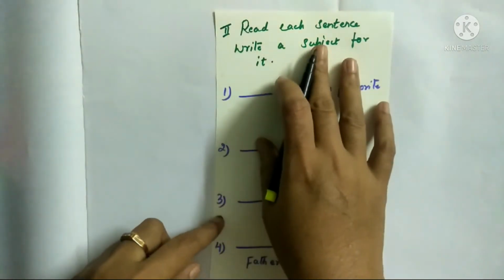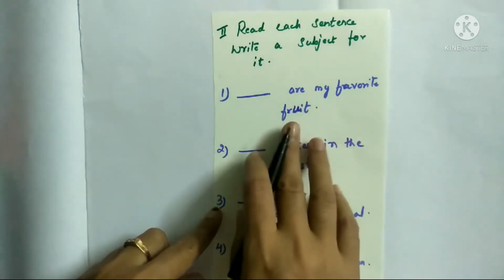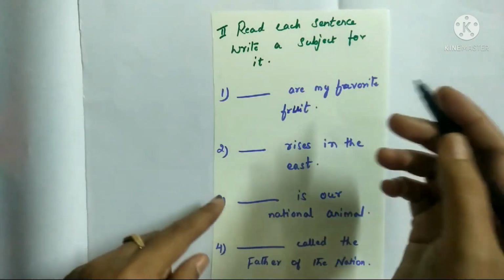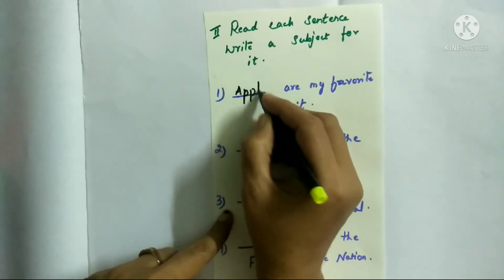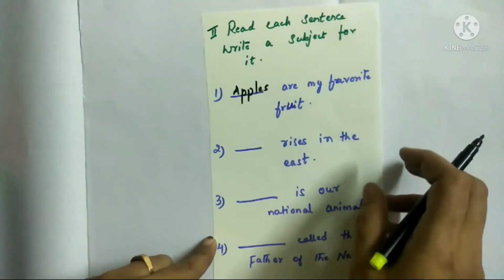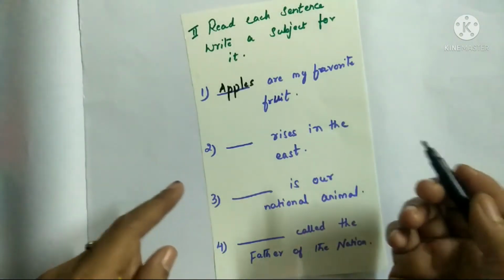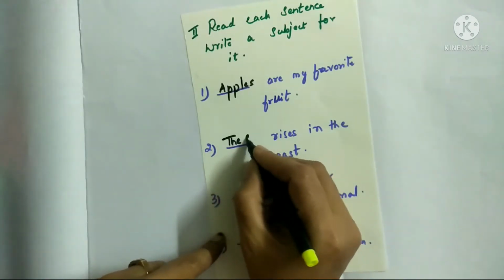Read each sentence. Write a subject for it. Dash are my favorite fruit. Anything you can write which is your favorite fruit. I like apples, so I will write that as the subject. Apples are my favorite fruit. Next: Dash rises in the east. What rises in the east? The sun. The sun rises in the east.